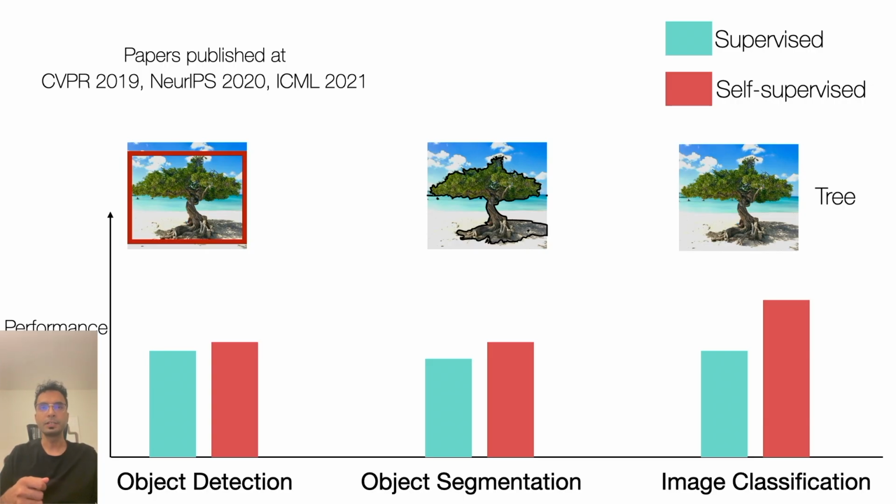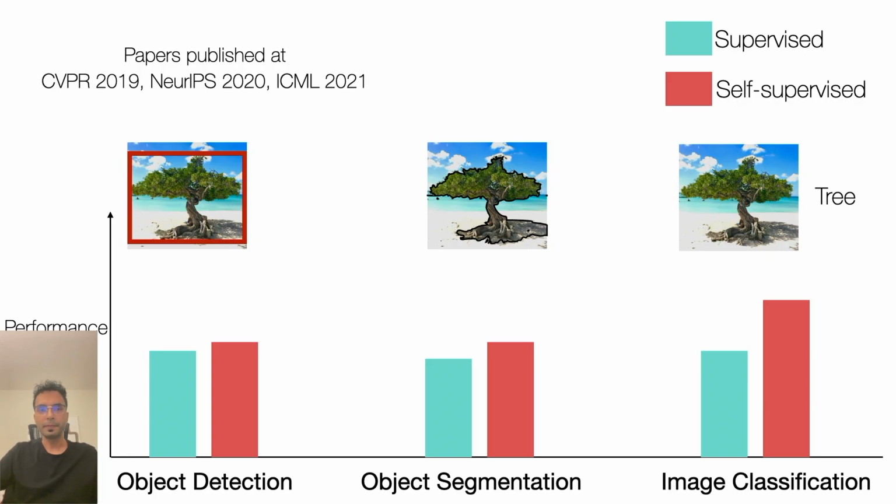So for object detection, the goal is to detect an object and draw a bounding box around it. In image segmentation, the idea is to segment pixels belonging to objects. And in image classification, the idea is to recognize predominant objects or scenes or concepts in that particular image. And in all three of these tasks, self-supervised models actually outperform supervised models.